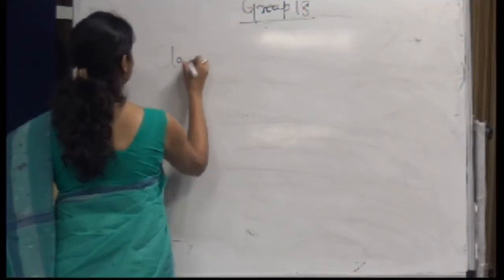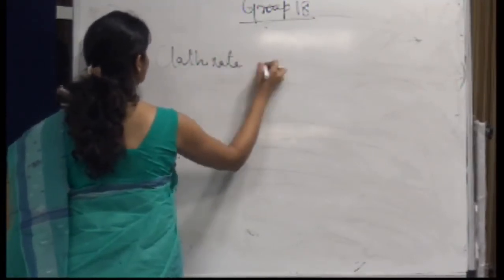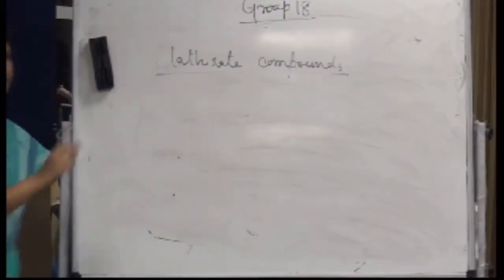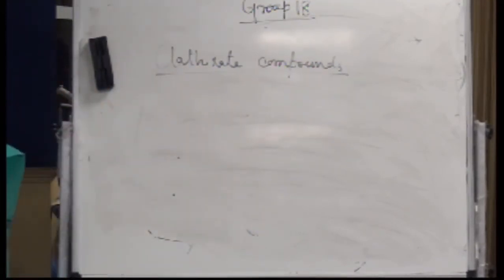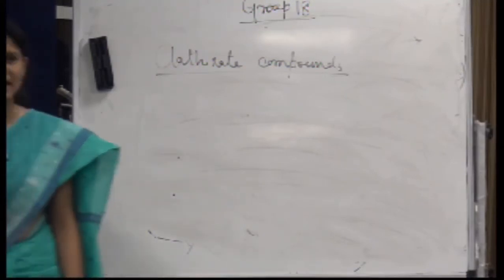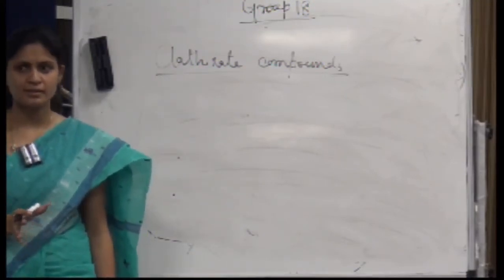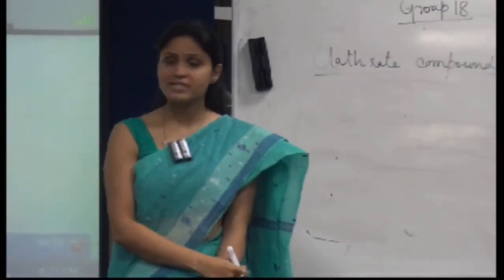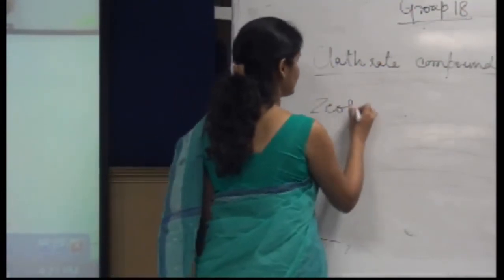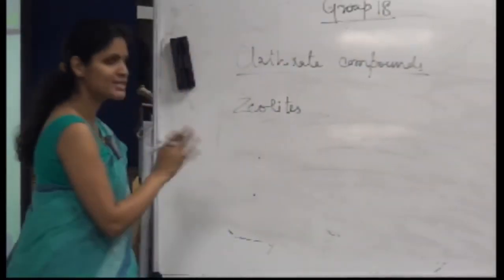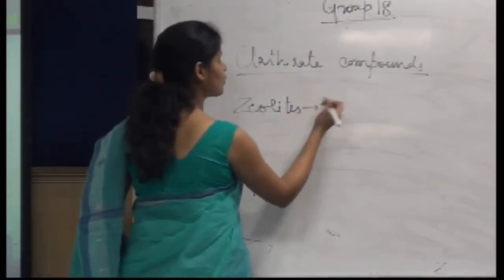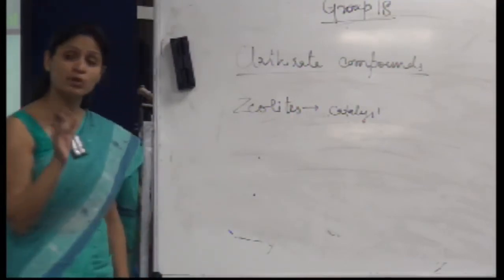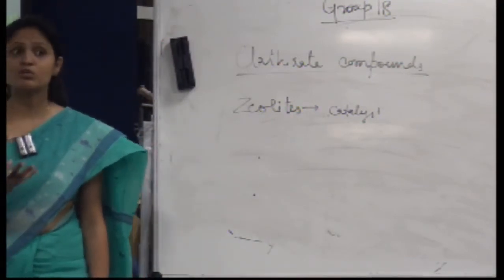Next we have clathrate compounds. You know what are clathrate compounds? You know about zeolites. What are zeolites? They are aluminosilicate compounds. What are the uses of zeolites? Although clathrate compounds have nothing to do with zeolites for now, they are used as catalysts. They are also used in purification of water. Why are they used in purification of water?